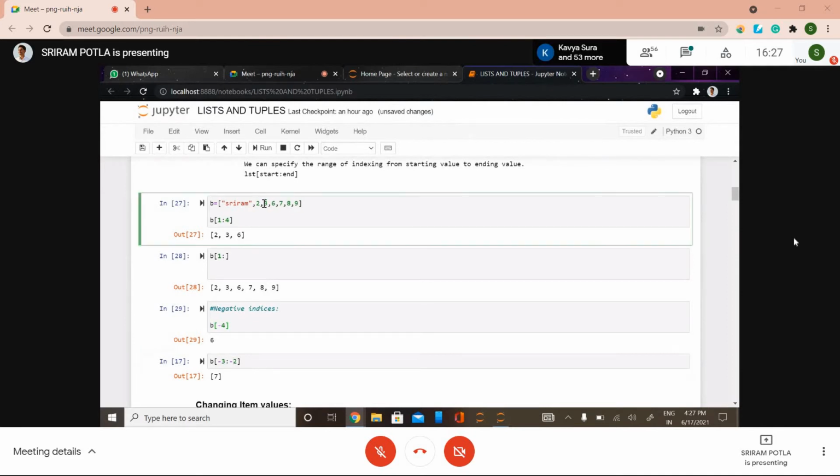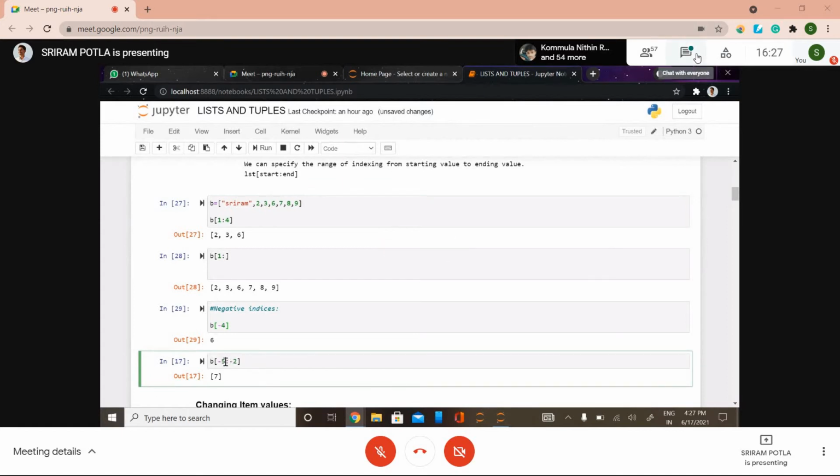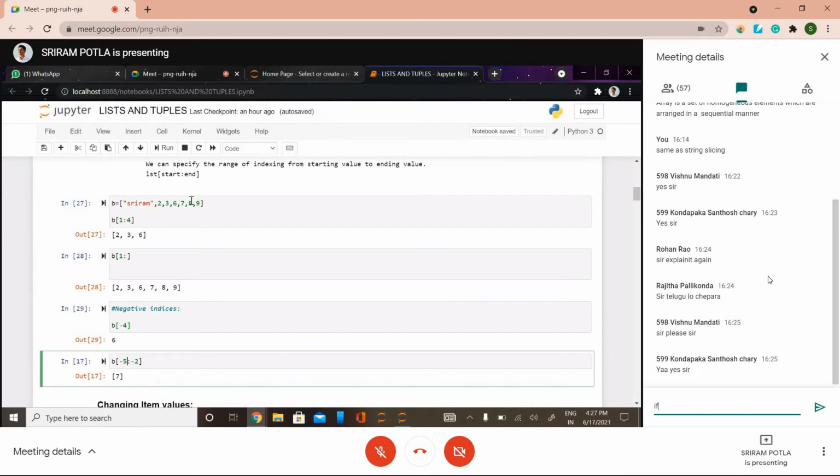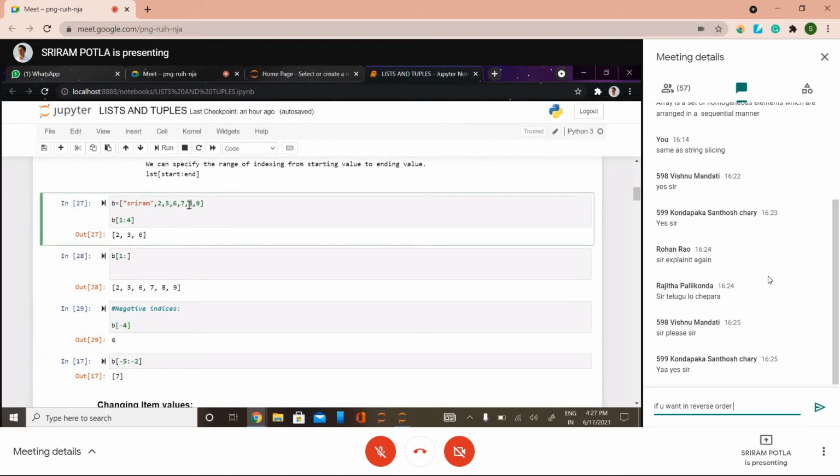So the starting has to be from this side. You need to input the starting negative index and then the negative index of the ending element. See here, we have -1 and this is -2. Till 8, it will exclude that.